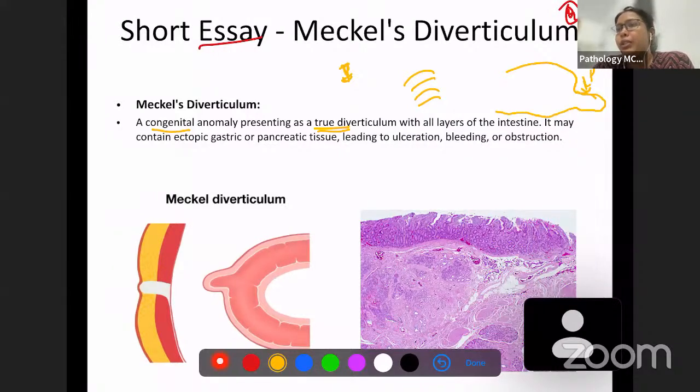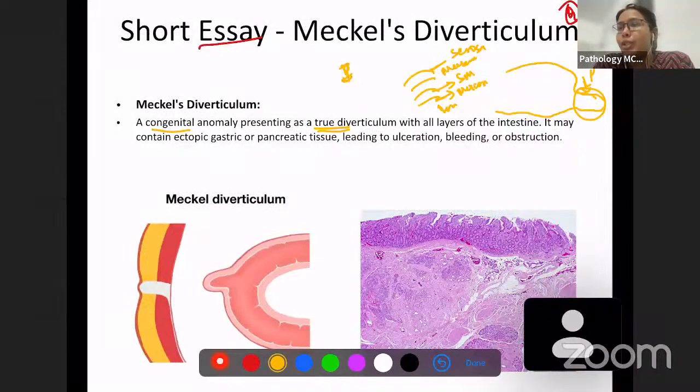When you say true diverticulum, it means all four layers are going to be present in this pouch. So we know what the layers are. There is an inner lumen, and beside the lumen there is mucosa, and then immediately submucosa, then muscularis, and then serosa. So these are the four layers which are present.